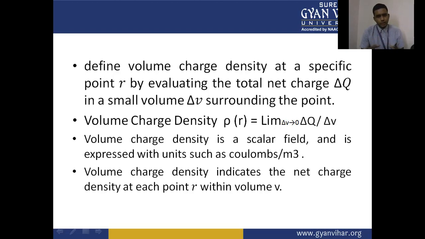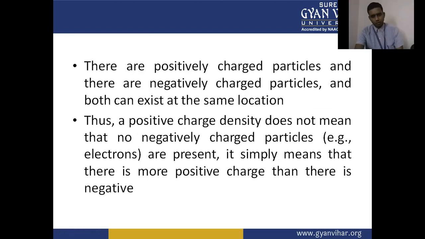It is calculated as the limit as ΔV tends to 0 of ΔQ upon ΔV. Volume charge density indicates the net charge density at each point r within the volume V. So the volume charge density gives the total net charge density at the point at distance r.